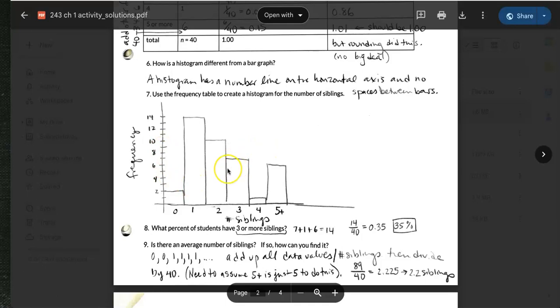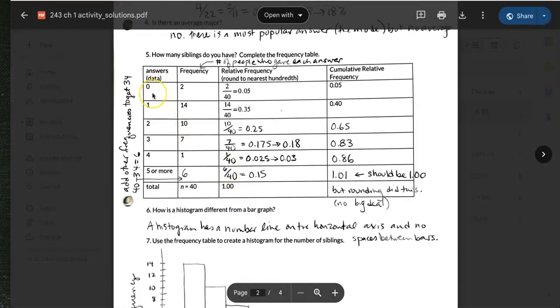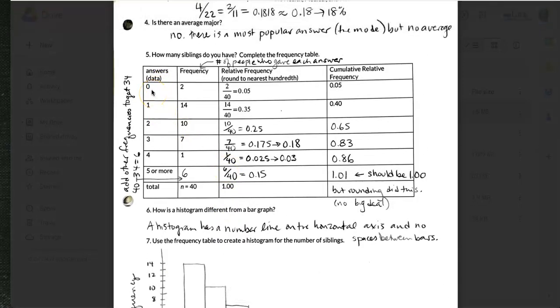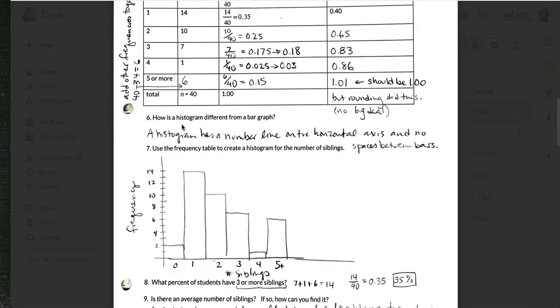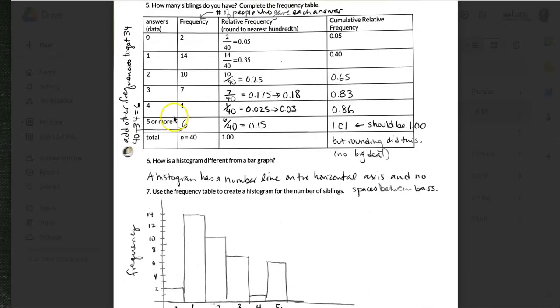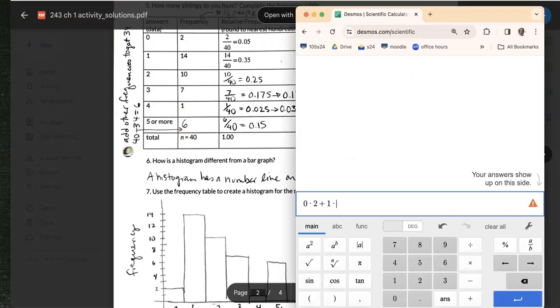But if we go back up here, again, very tedious, 0 plus 0, plus 1 plus 1 plus 1, 14 times, 2 10 times, 3 7 times, etc. So we can multiply 0 times 2, 1 times 14, 2 times 10, and add those up. And maybe I'll do that on a calculator right now.